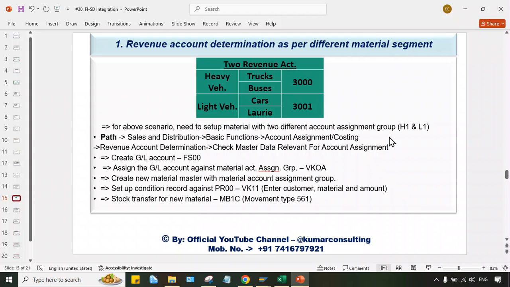Okay, now how to assign the GL account, that we'll see. But first of all, these settings we have done. Revenue account determination, this is already done. That's fine. The transaction code is already there in the PPT, so that's fine. Create GL account FS00. We have to create two GL accounts.